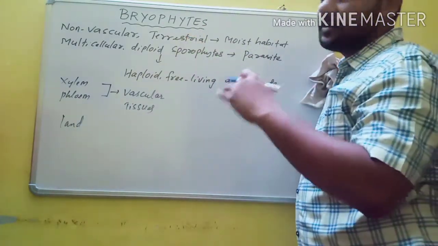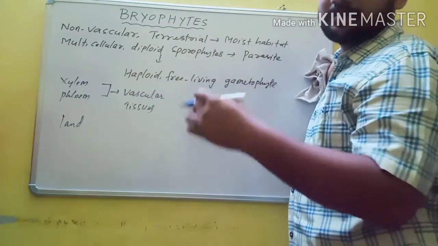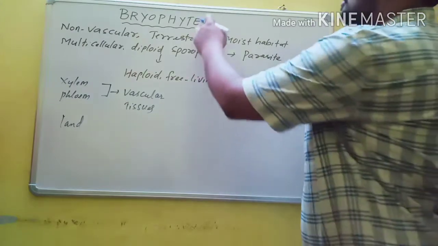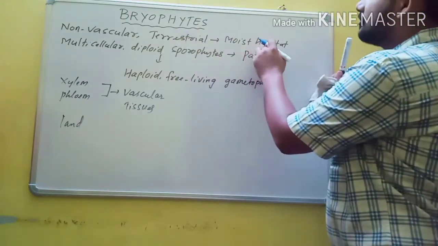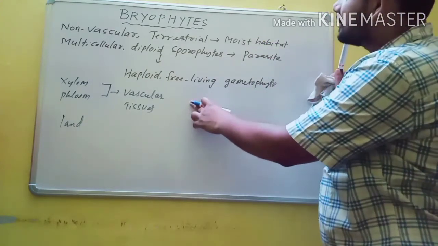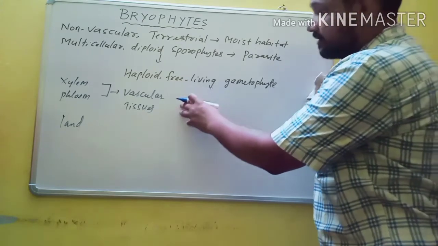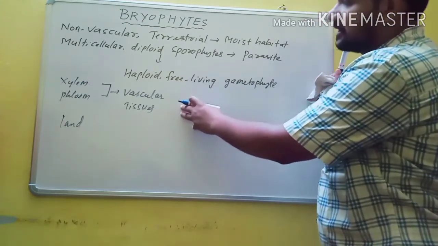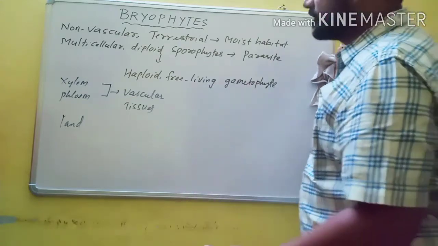Till algae, they are aquatic. Either freshwater or marine, but they are mainly aquatic. But bryophytes are the first terrestrial plants. Then usually they have moist habitat. Generally they grow in moist habitats like shady conditions, then banks of rivers. Then they also grow in shady areas and moist conditions.